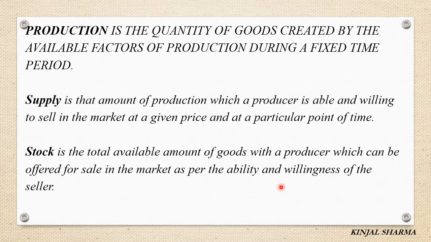If he wants to sell in the market, only then will he supply that stock in the form of supply; otherwise it will be termed as stock. Let us take an example.